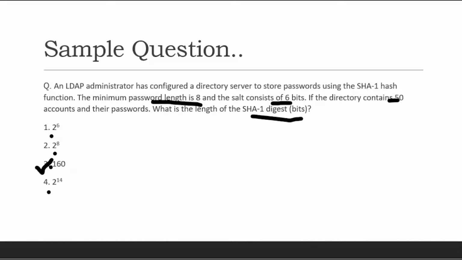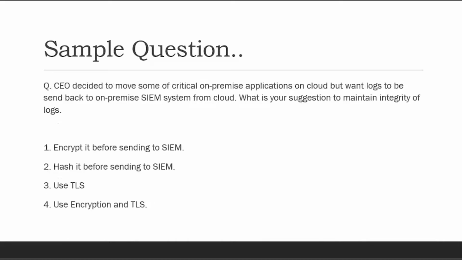So these types of tricky questions may come, and this one is also taken from the CCSP sample question bank. Now I come to the next question. It is the same question that came to me in my exam, but I have changed just the last part. As we have seen, the CEO decided to move some of his critical on-premise applications to the cloud, but wants to manage the logs on the on-premise system. So they want the CSP to send the logs back to the SIEM system or the on-premise systems.